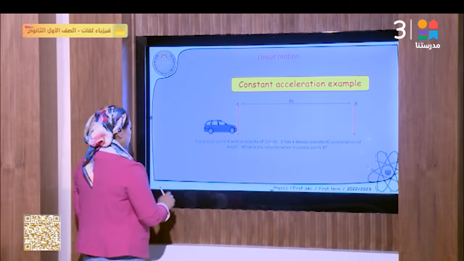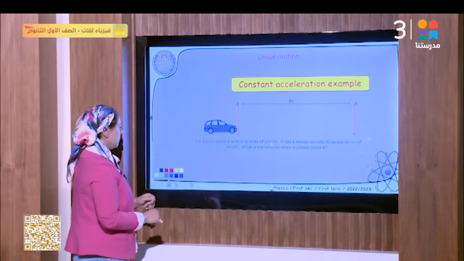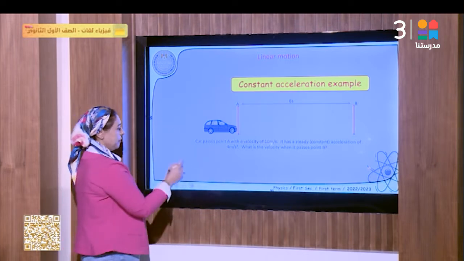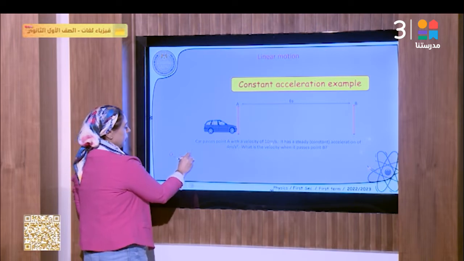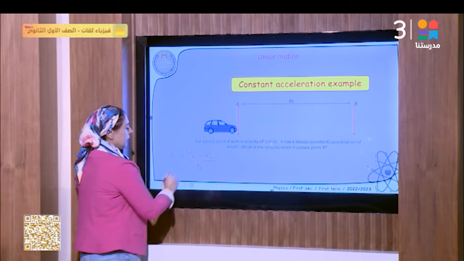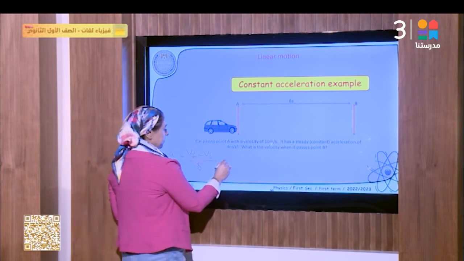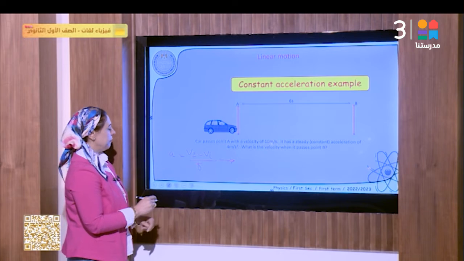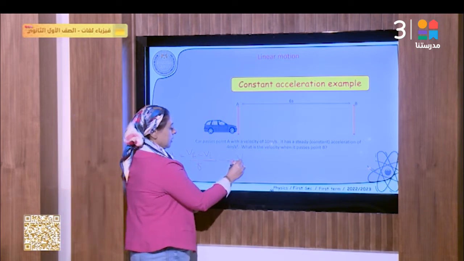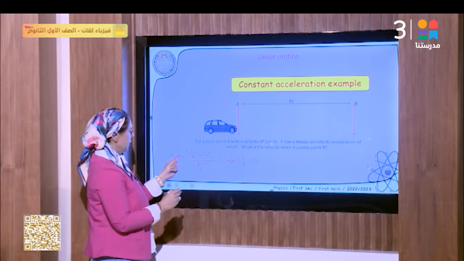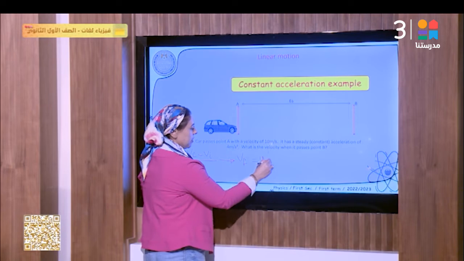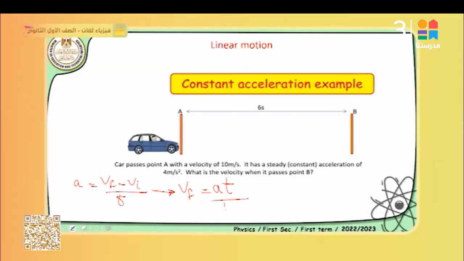Okay. This is a direct application of what? Of acceleration. I have the definition of acceleration equals v final minus v initial over time. We need the v final. So how do we get the v final? Here the v final equals acceleration times time, a times t over 1. Okay, and after this term, what do we do? Plus the v initial, or v1, that I have.